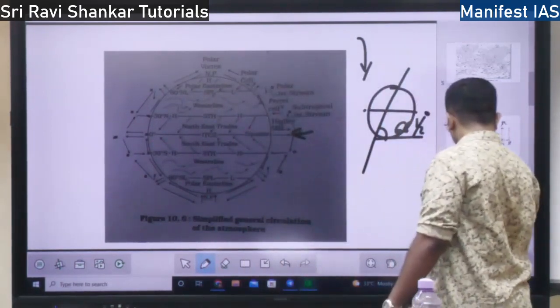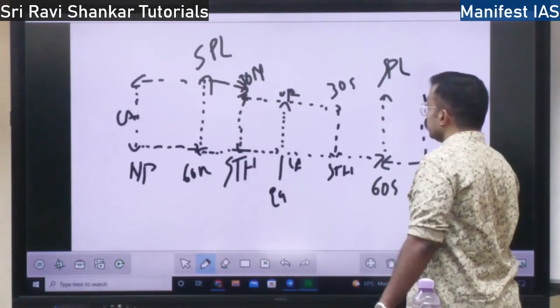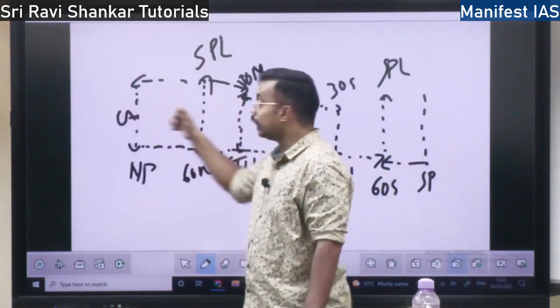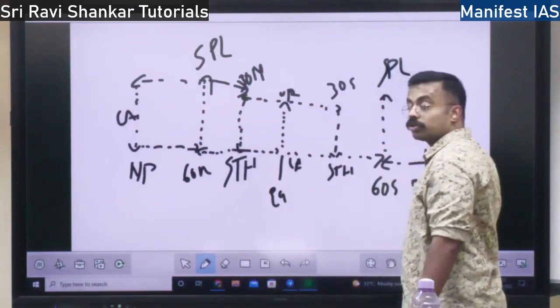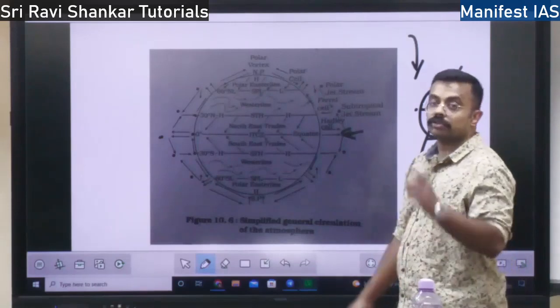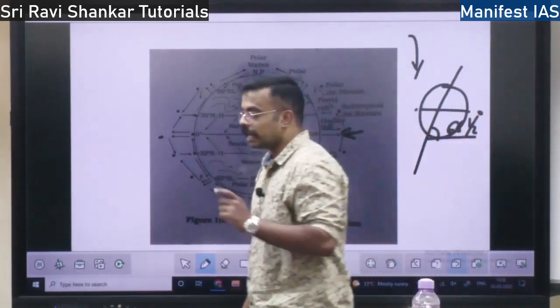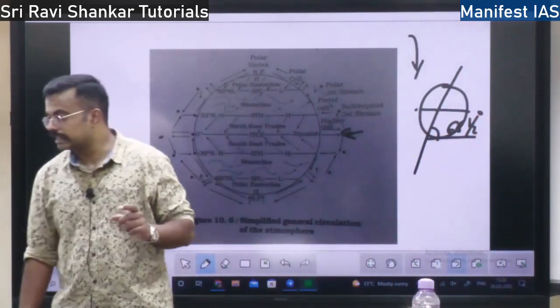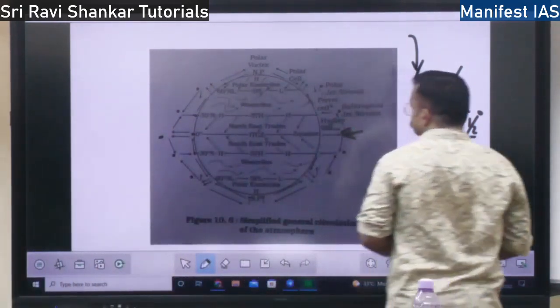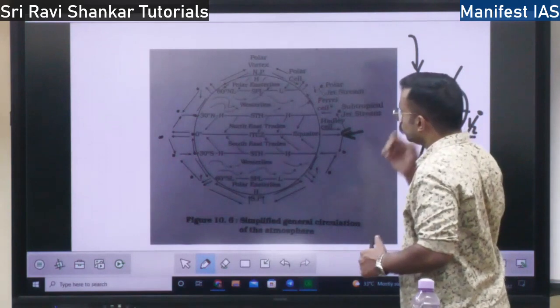And 60 degrees north to the north pole and 60 degrees south to the south pole is called the polar cell. So Hadley cell, Ferrel cell and polar cell. These three cells are a very important concept, right? Okay.